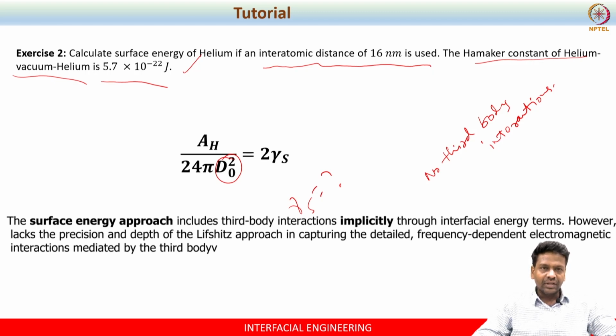I think you got enough insight into what is the retarded Hamaker constant and the non-retarded Hamaker constant, based on the Lifshitz theory, right? And we'll stop here. We will continue from the next lecture. Thank you.